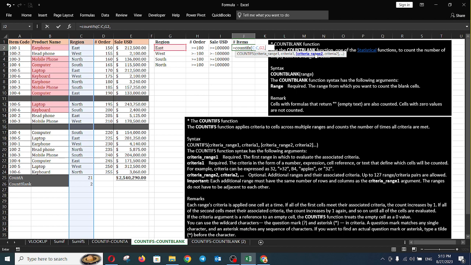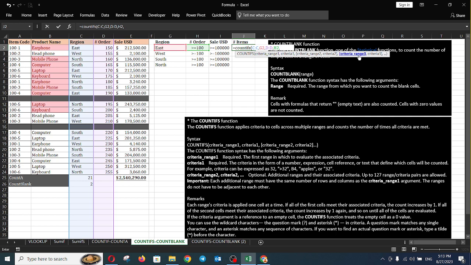For criteria_range2, we combine the order quantity that is bigger than or equal to 100, so we need to select the orders. And then we need to select criteria2. Criteria2 is the order amount that we would like to set. So we select this. And then criteria_range3.